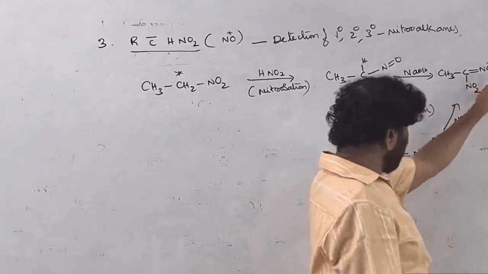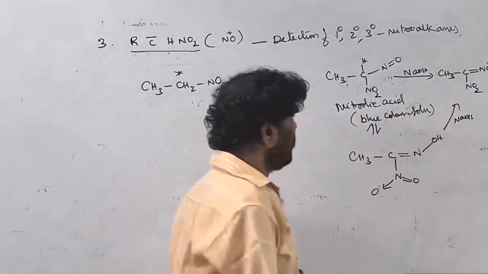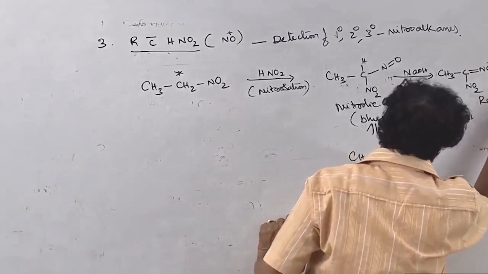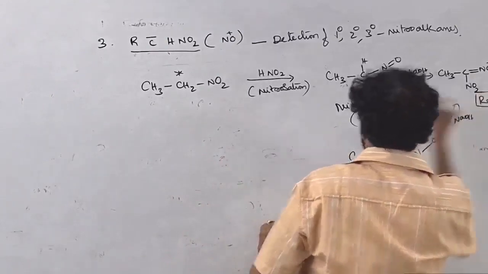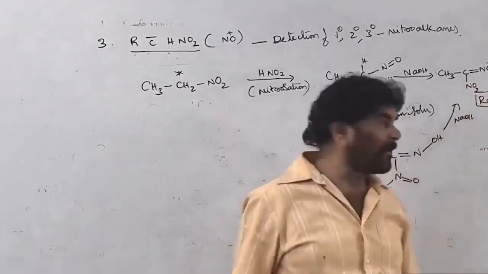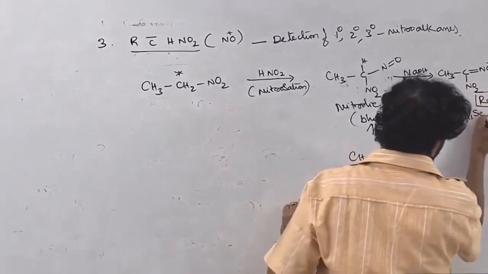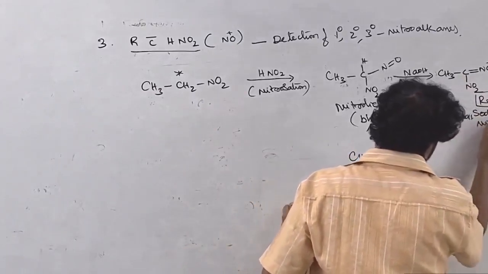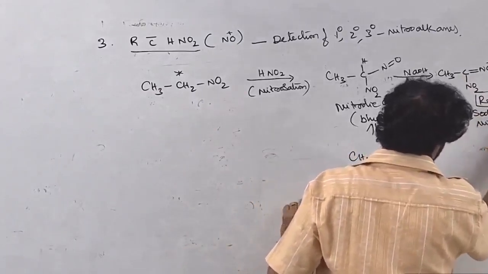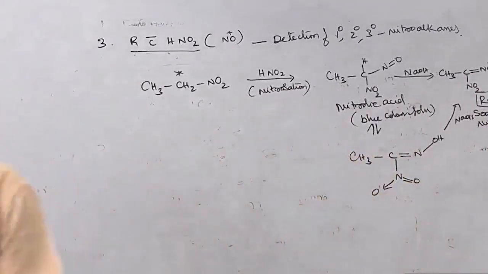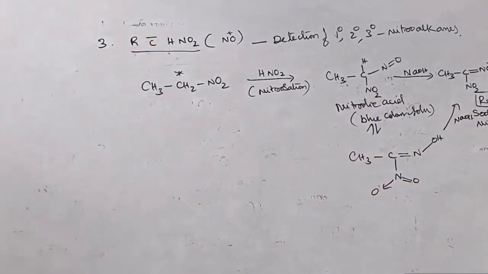Sodium can be here, and it can be in the nitroso form. This is a red solution. Right? Blue solution, nitrolic acid, is converted to the sodium salt of nitrolic acid. All primary nitro compounds undergo nitrosation.